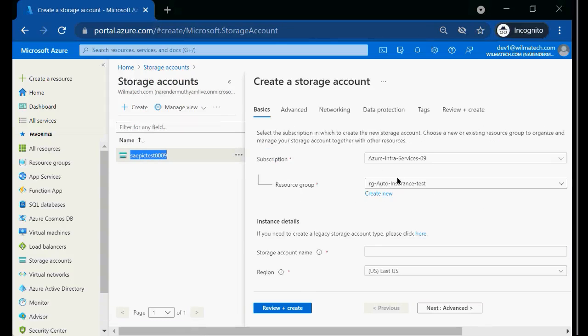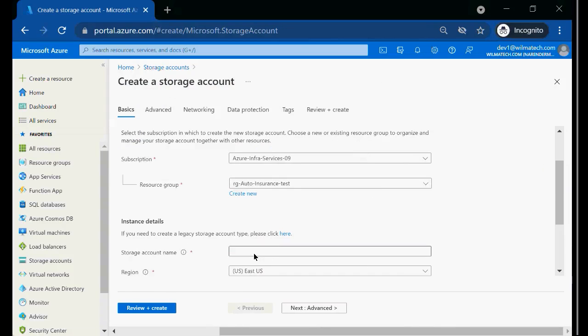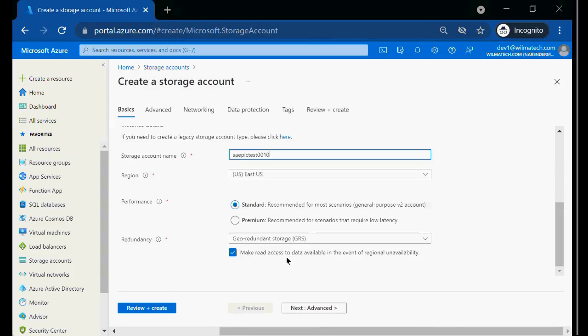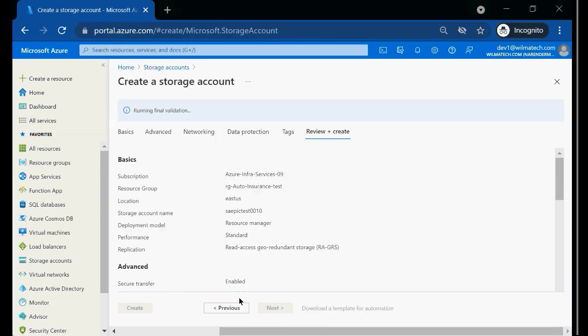Right. So here by default it goes into the same RG where I am already on. So I'm creating another resource group here. I'm calling it 10. Right. I'm selecting everything as it is and creating it.